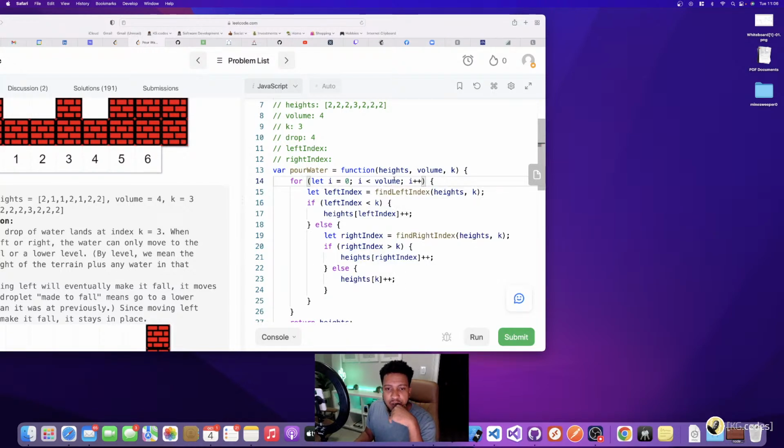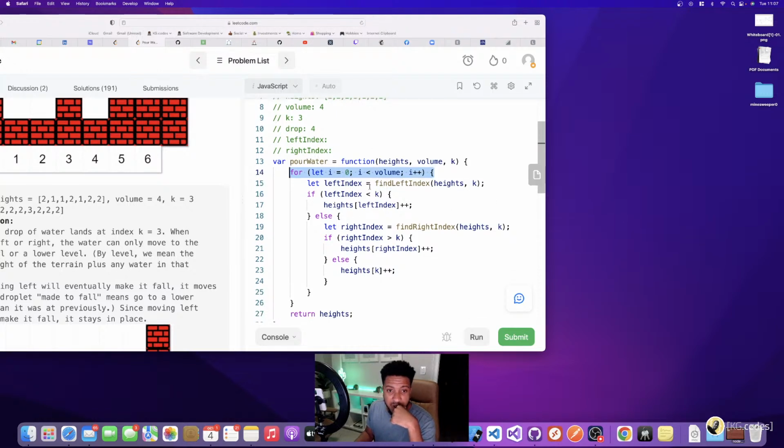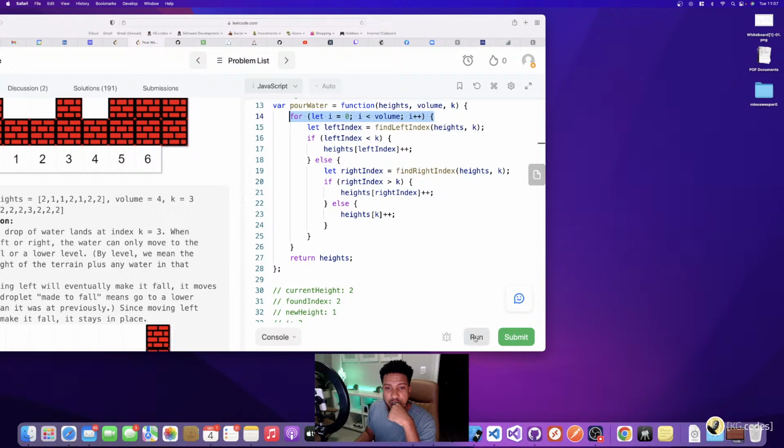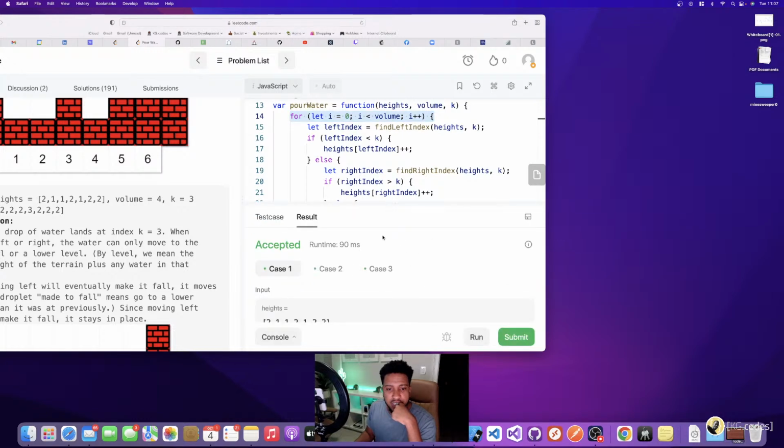And so now I'm going to loop this 4 times, because whatever volume equals, that's how many times I loop. So thanks for asking about can you explain the for loop, and I end up finding that as a bug in my program. So yeah, that's a bug. And luckily that was an easy bug to find.